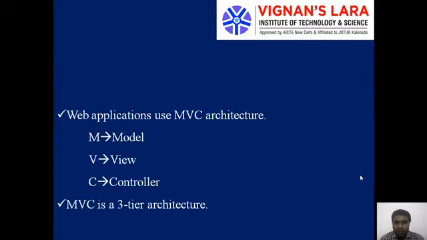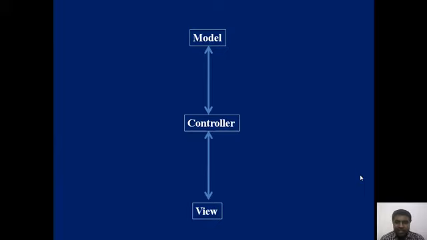Now one more important point, web applications widely adopt one simple architecture that is called MVC architecture, which stands for model, view, controller. So it is a 3-tier architecture. You will see this architecture in detail. So MVC stands for model, view, controller. We will discuss the first one, that is the view layer. The view layer is used to create user interfaces.